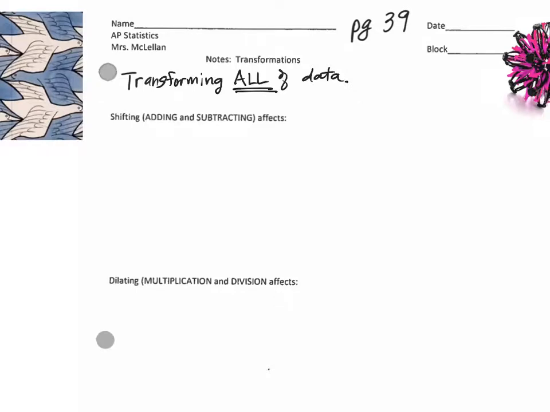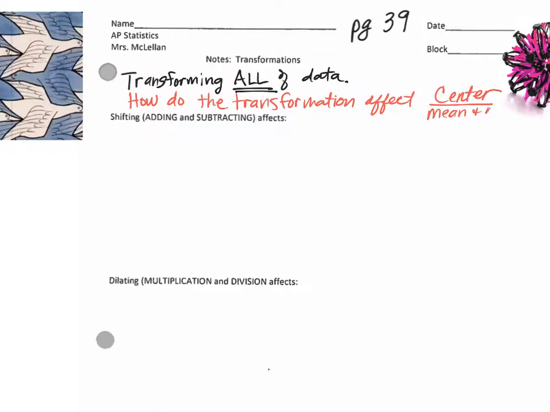And then what we're going to be looking for is we are interested in how do the transformations affect center and spread. So that's what we are interested in first talking about, center. And what do I mean when I say center in this class? What are our measures of center? Mean and median. The measures of center are the mean and median.